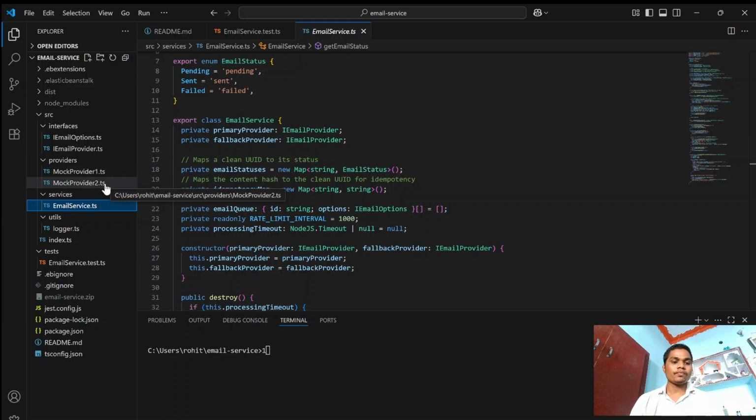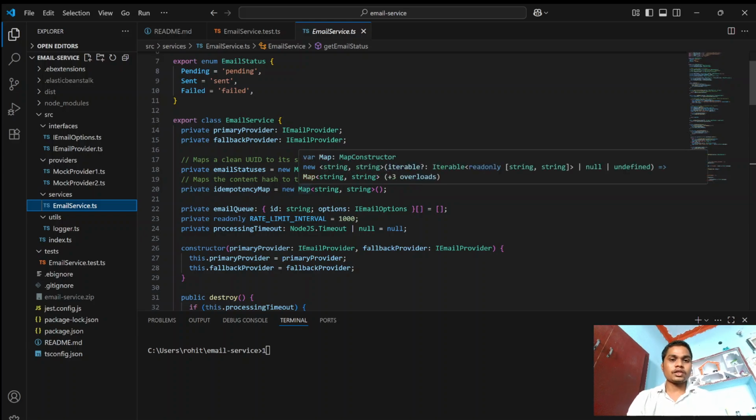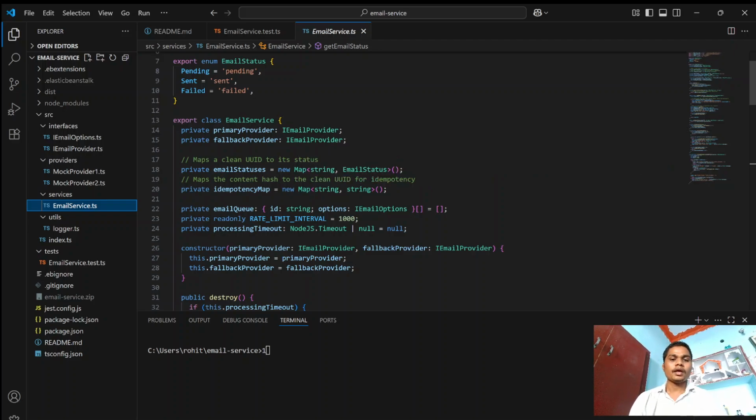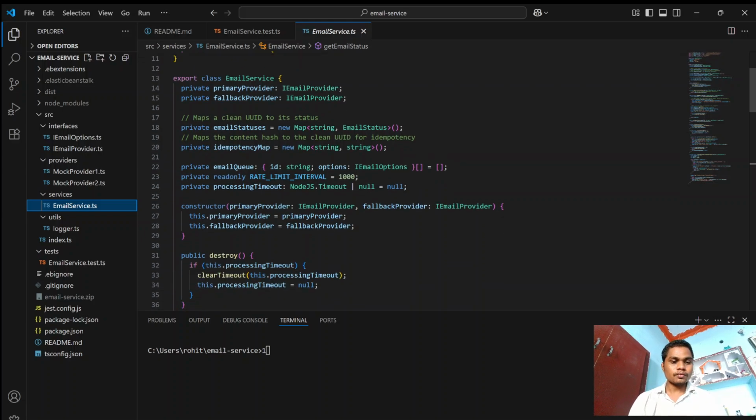If even mock provider 2 fails, then that unique ID will be removed, which means they are not going to send with that email ID, as it exceeded the number of attempts by mock provider 1 and mock provider 2.